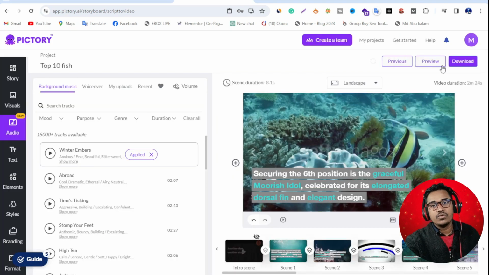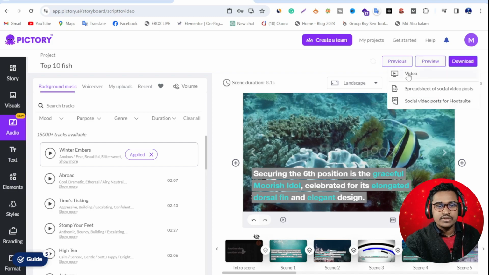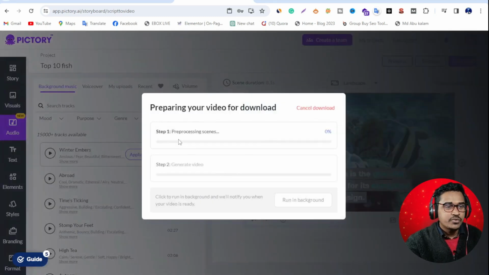Wow. So I want to download this video. Just click this icon, download then video. Just processing since then generate video.